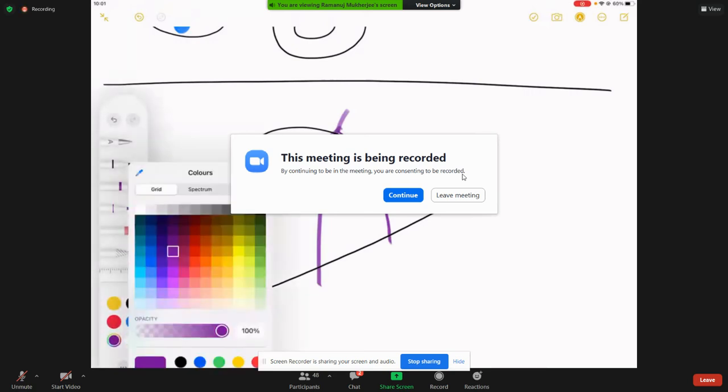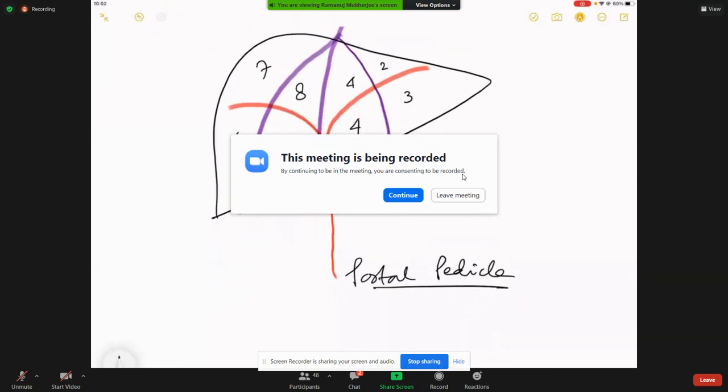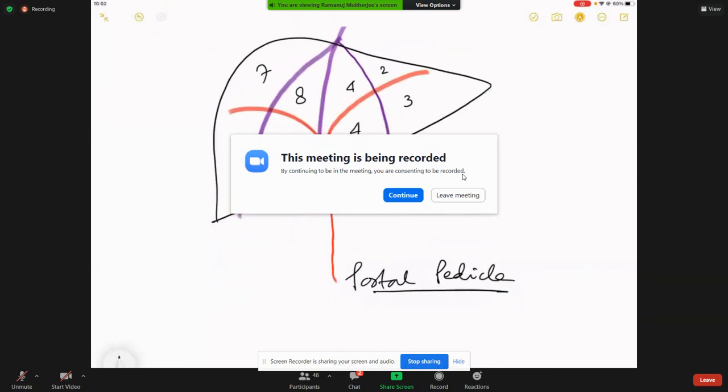Finally, the entry into the liver was done by the portal pedicle, which divided the liver, as you can see very quickly, 2, 3, 4A, 4B, 5, 6, 7, 8. This portal pedicle came like a tree, and I mentioned the word tree because the tree grows and then it divides into the right and the left.